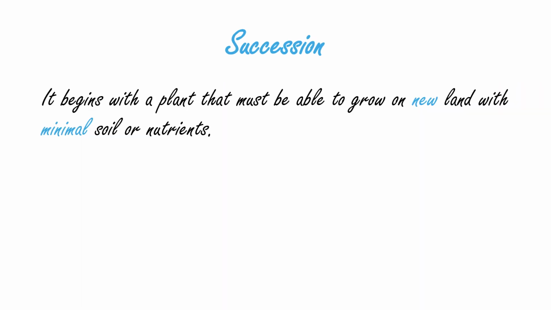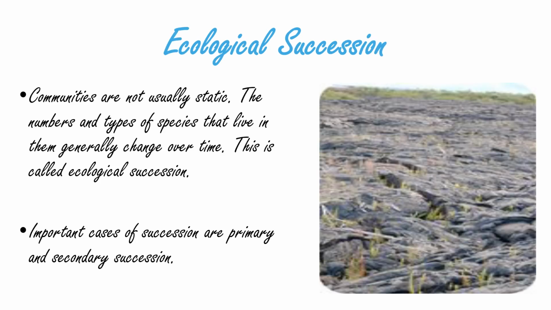Succession is how life starts developing in a place where there are no prior life forms at all. And that's exactly how succession starts. It begins with a plant or organism that must be able to grow on a new land with minimal soil or minimal nutrients. As the plant grows, new life forms also start to proliferate with it. In scientific terminology, it is termed ecological succession.